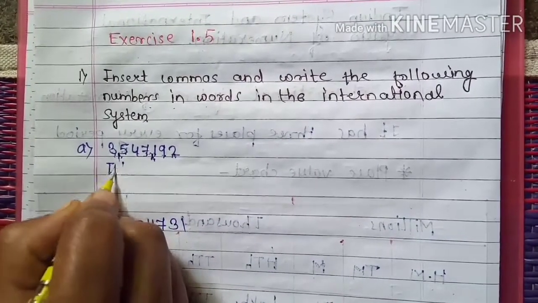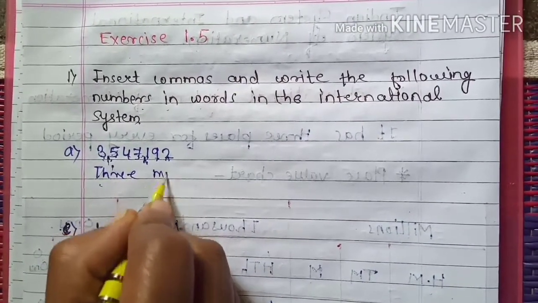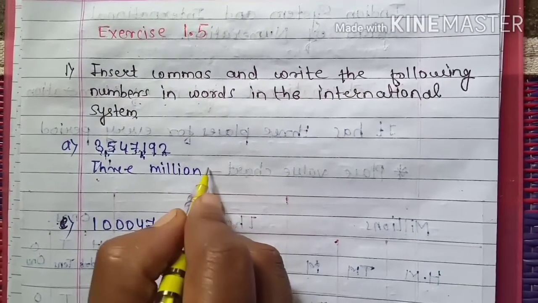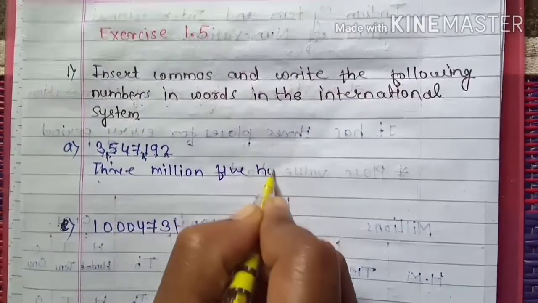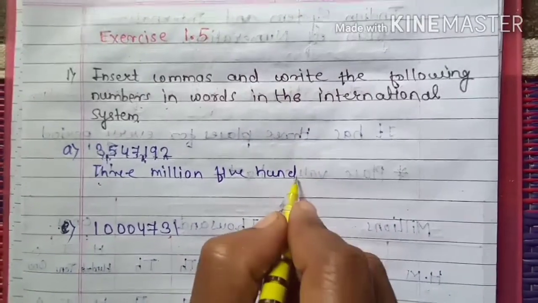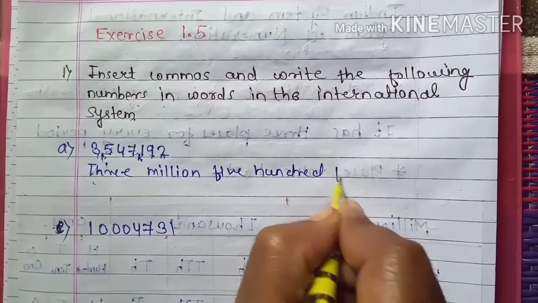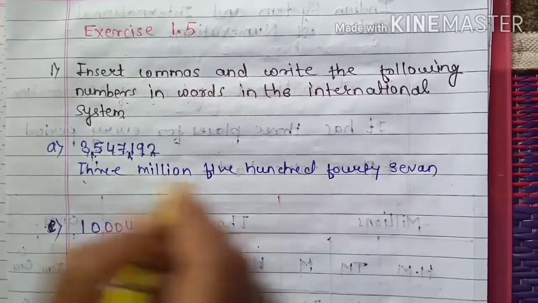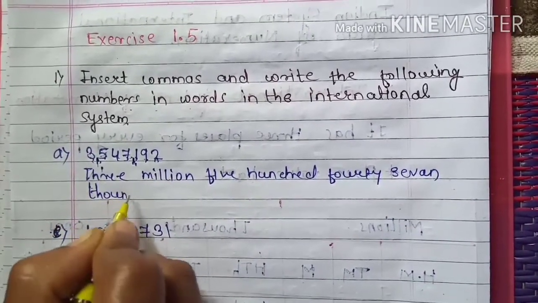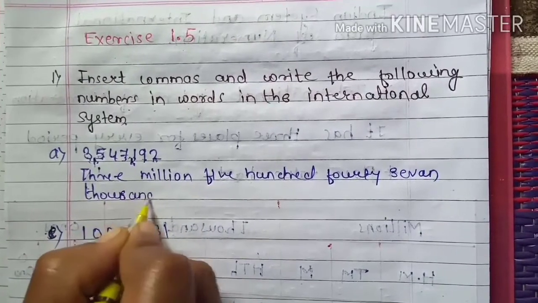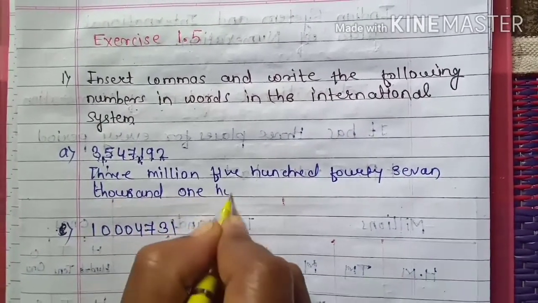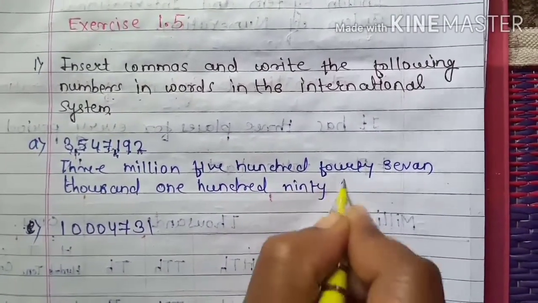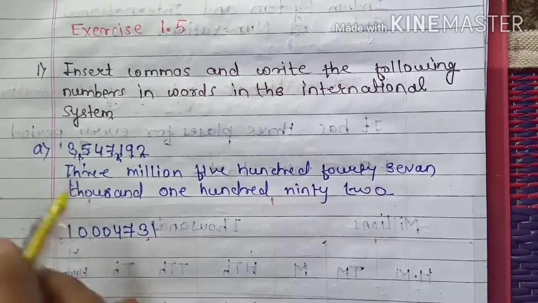So write down 3 million, 500, 47,000, 100, 92. What we have did here?